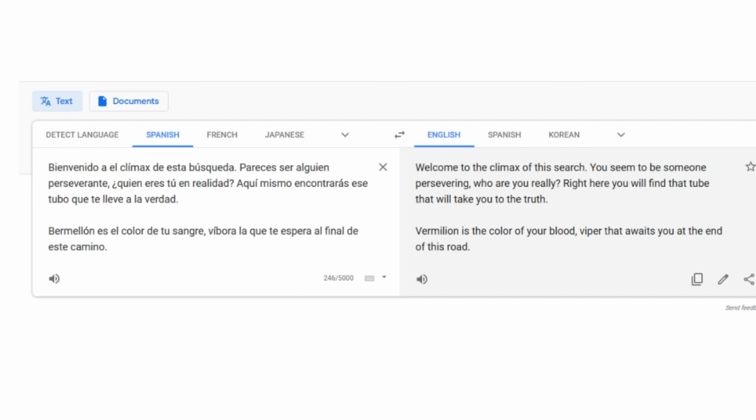You seem to be someone preserving. Who are you really? Right here you will find that tube will take you to the truth. Vermilion is the colour of your blood, viper that awaits you at the end of this road." We can see 2 words that might be familiar to Geometry Dash, which is vermilion and viper.